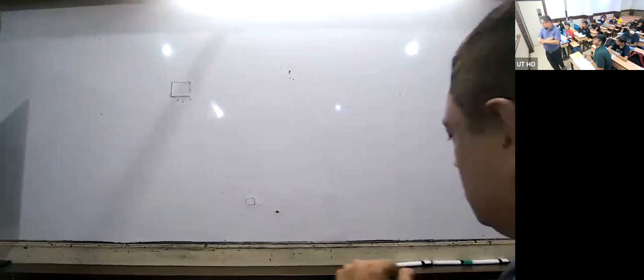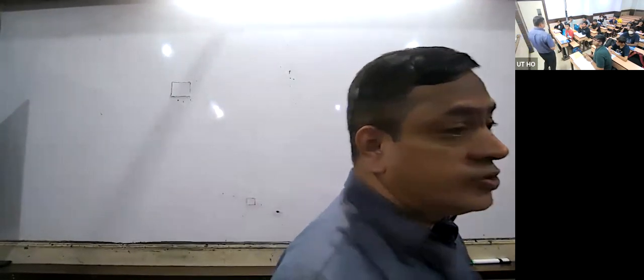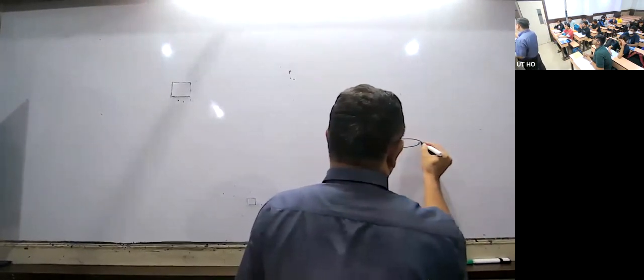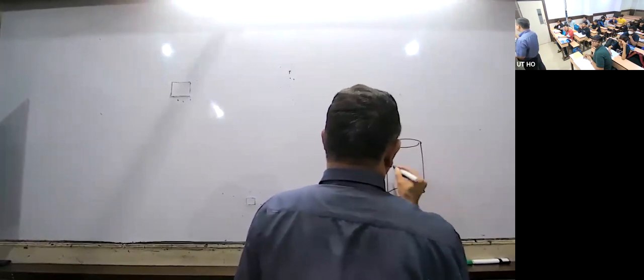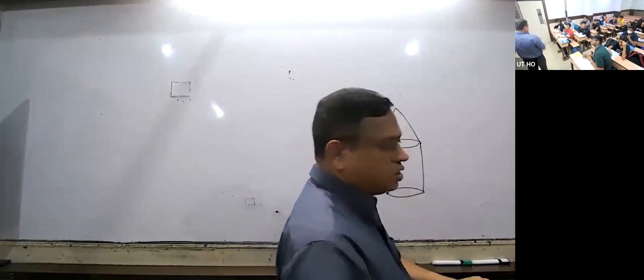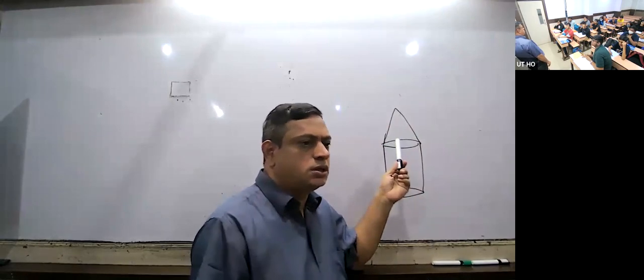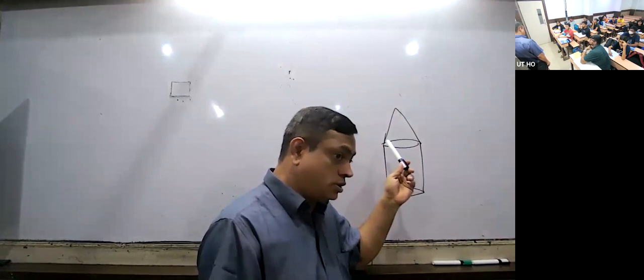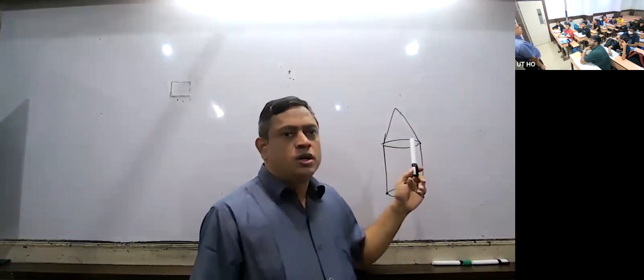Cylinder alone, how many surfaces are there? 3 surfaces: one base, 2 bases, and a curved surface. A cone contains how many surfaces? 2 surfaces: one base and a curved surface. Suppose this is the cylindrical part, which is attached to the conical part. Now a solid is formed by a cylinder and a cone attached.